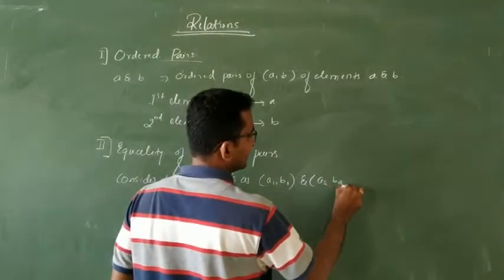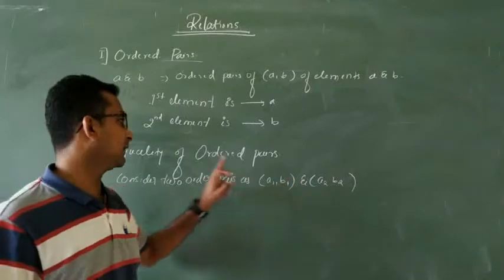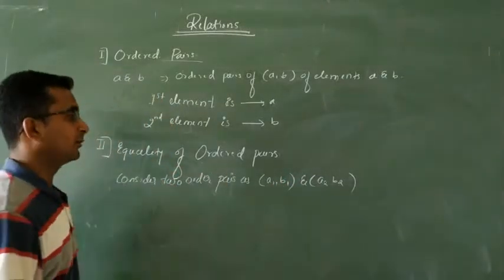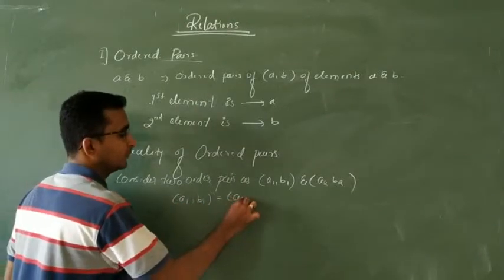When can we say that these two ordered pairs are equal? We write it like this: first, A1 B1 is equal to A2 B2.